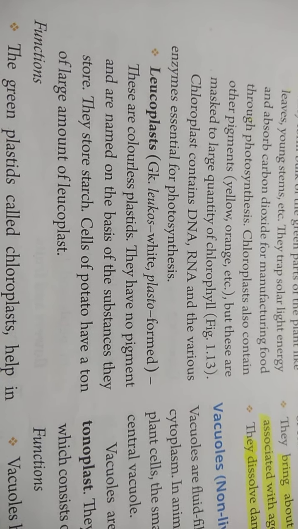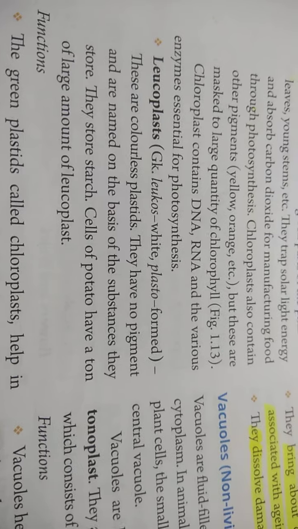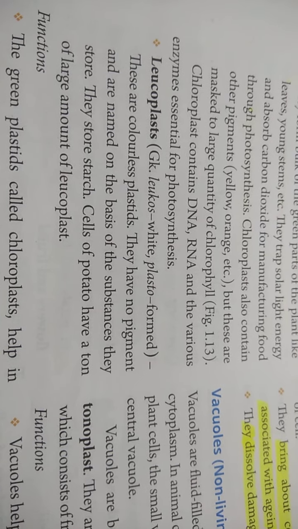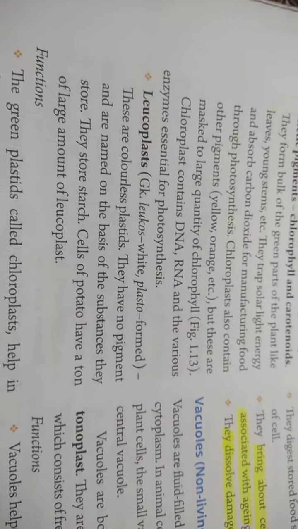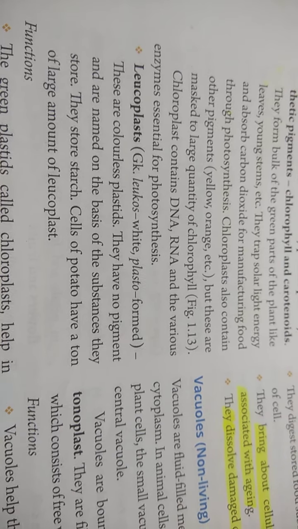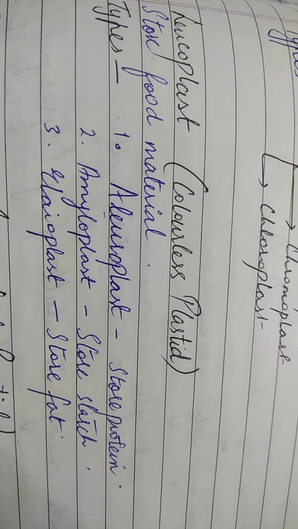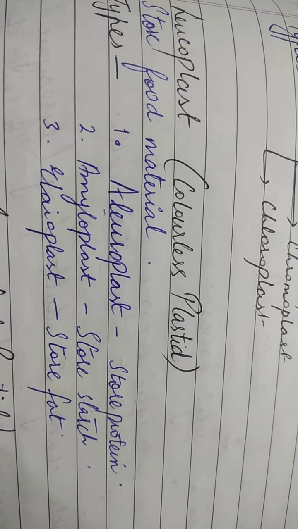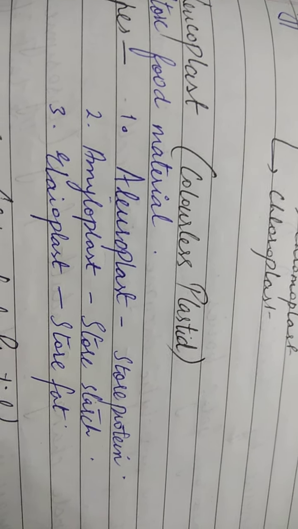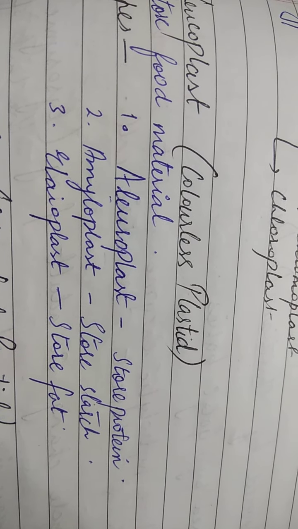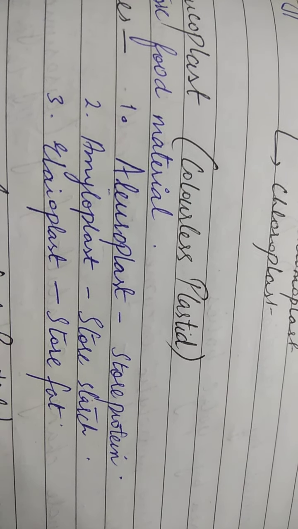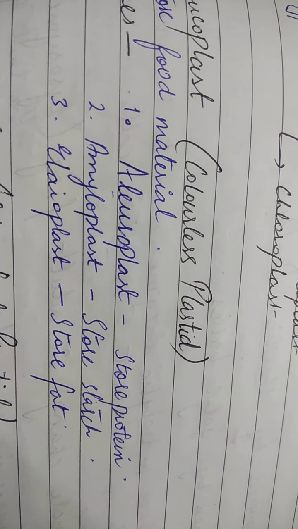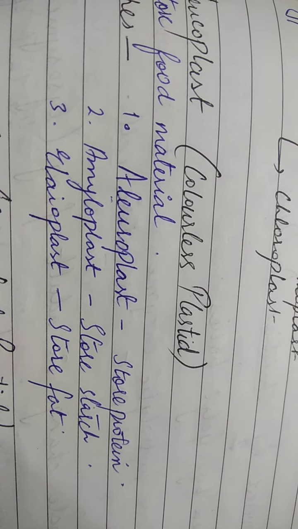Because in chloroplast the green pigment is there, and colorful pigments are there, but the function of leucoplast is just to store substances. So they are categorized into three categories on the basis of what substance they store. Leucoplasts are colorless or white plastids, and they are categorized into three categories: aleuroplast, amyloplast, and elaioplast. So aleuroplast stores protein, amyloplast stores starch, and elaioplast stores fat.